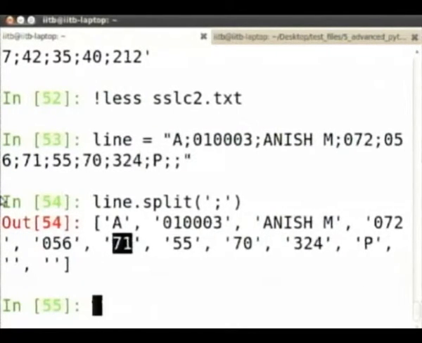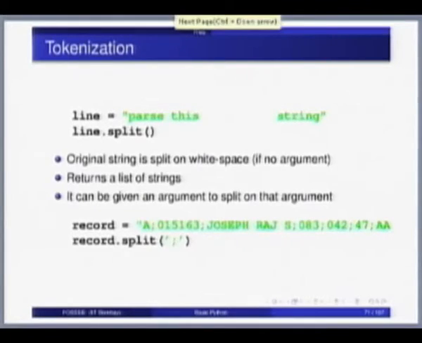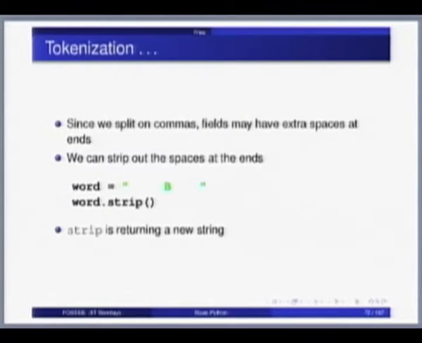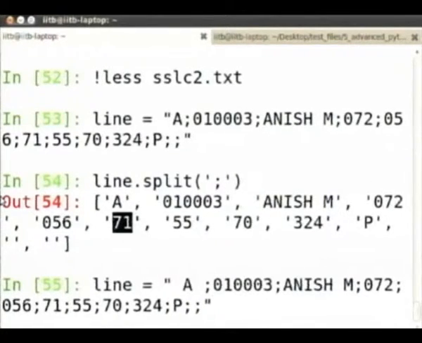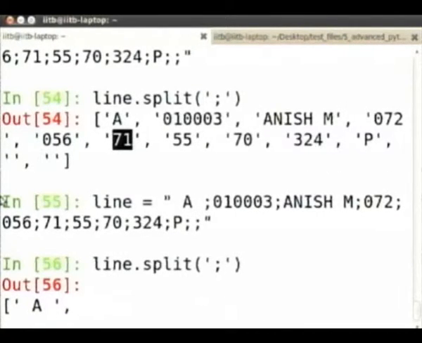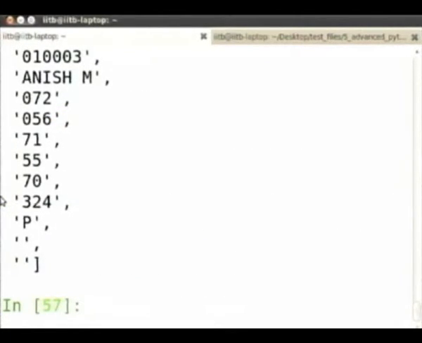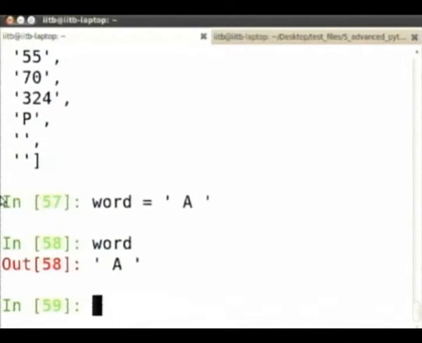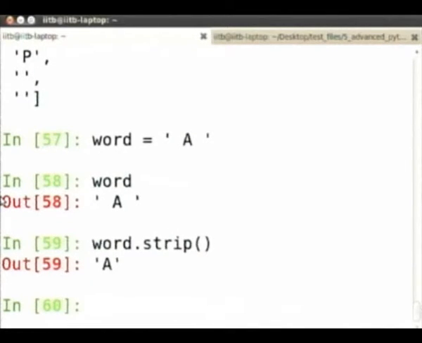So one of the things you need to worry about is, when we split on the semicolon, space is not removed. So if I had a line where the region code had a space like this, my first element would have a space, which is not what I want. Okay. So string elements have a method called strip. So if I have word is, word.strip will remove all the trailing and leading spaces.